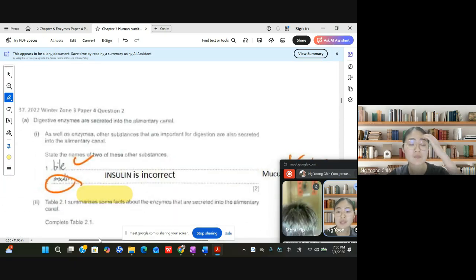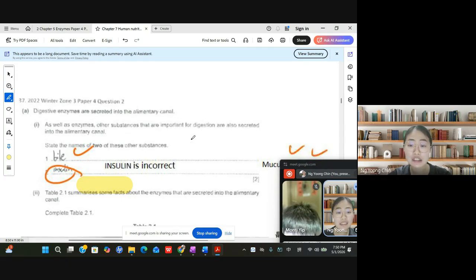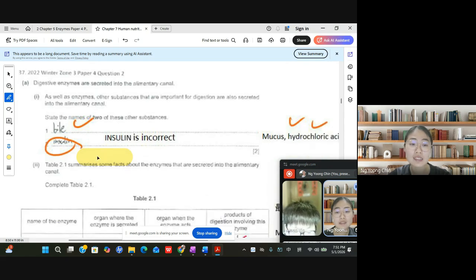And then for this question: digestive enzymes are being secreted into the alimentary canal. As well as enzymes, other substances that are important for digestion are also secreted into the alimentary canal, which is your digestive tract. What other kind of substance is there? Including the bile. Bile is just one of them. And insulin.